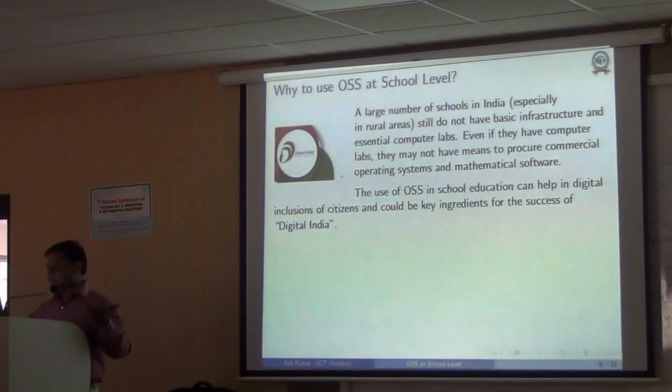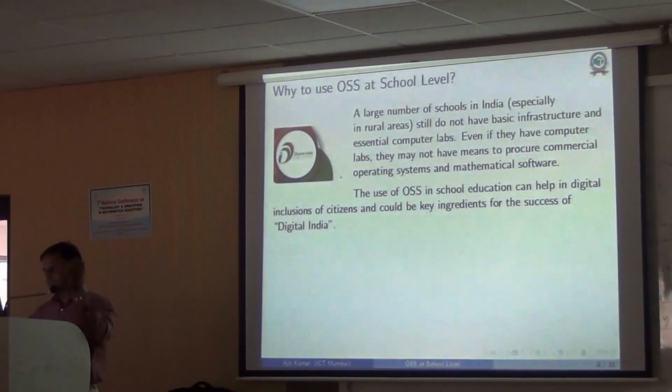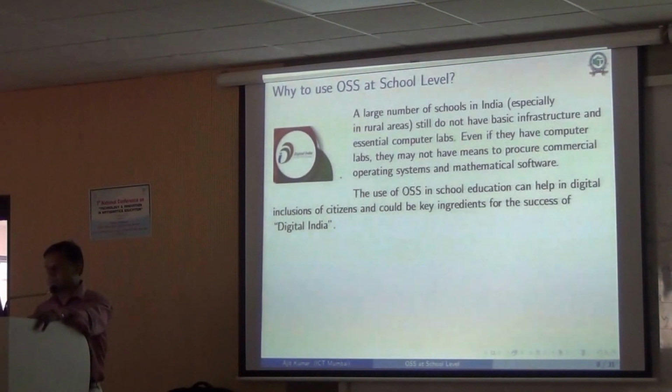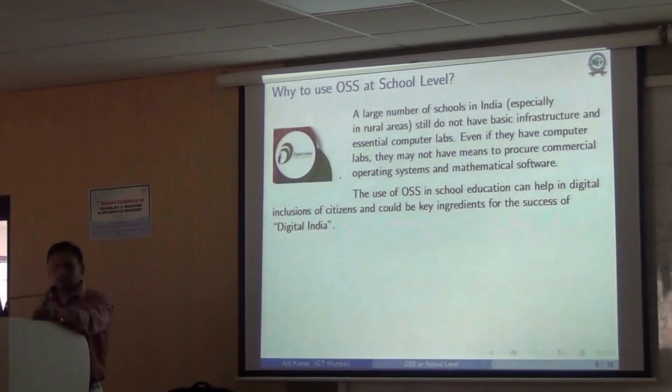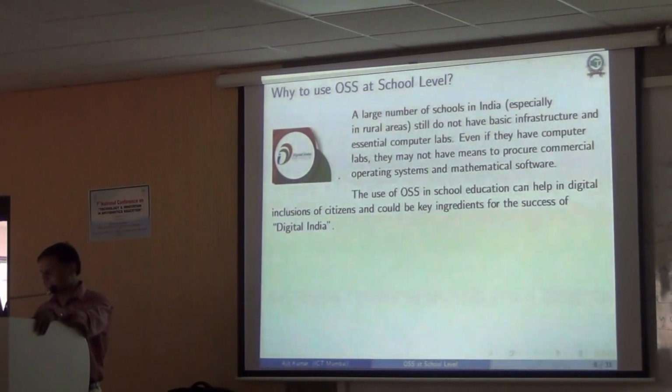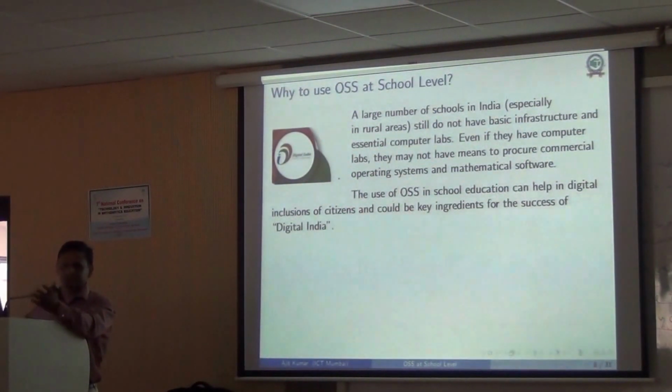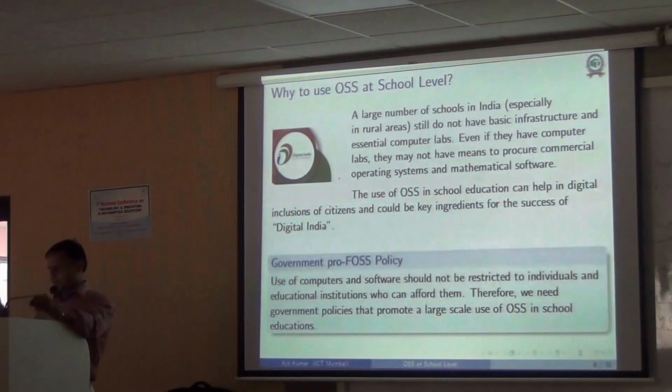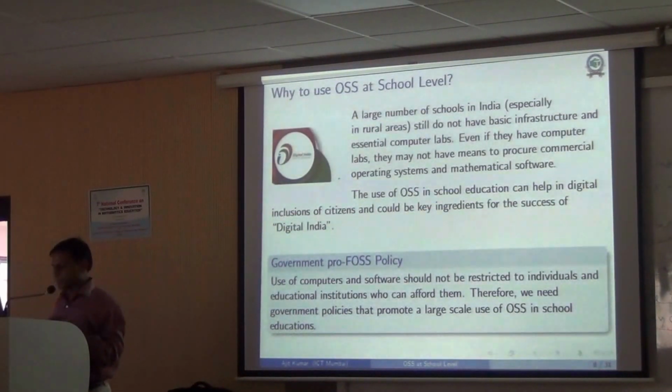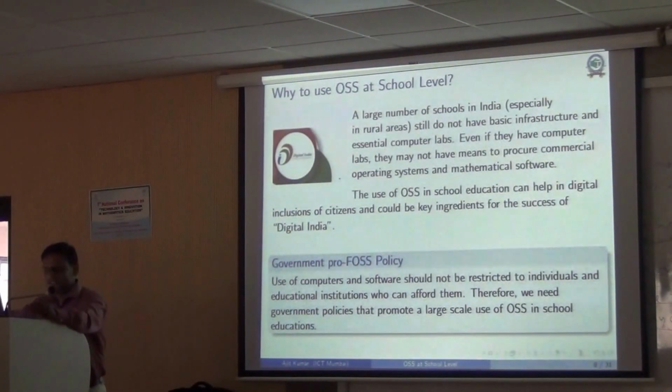Right, so if one uses this OSS in school education, it can help in digital inclusion of citizens of the country, and could be one of the key ingredients for success of Digital India, what the government is talking about. But then you also need some government policies.